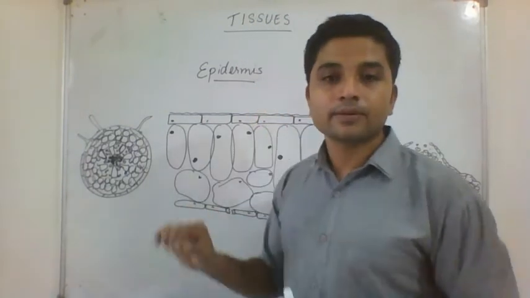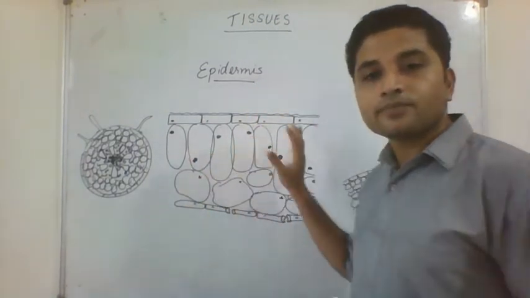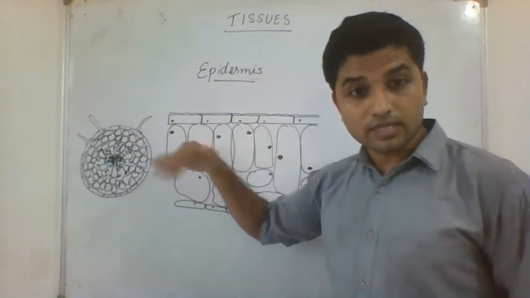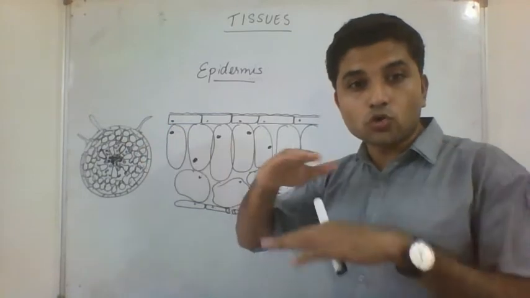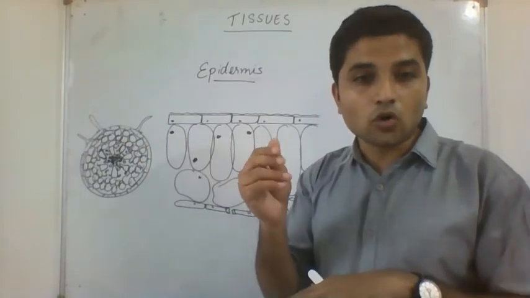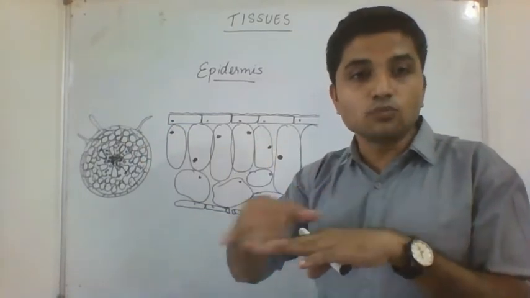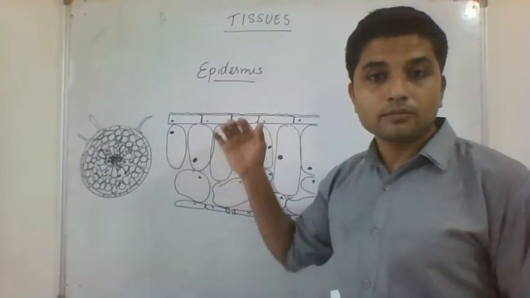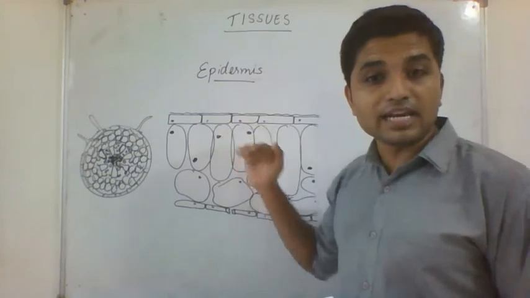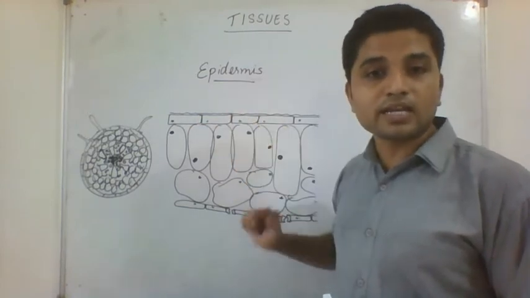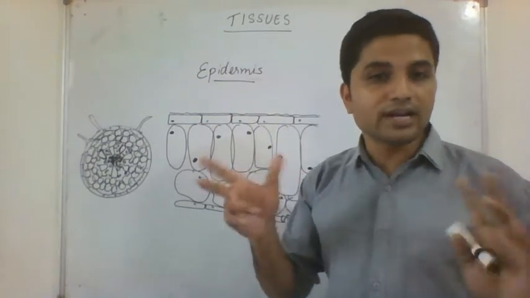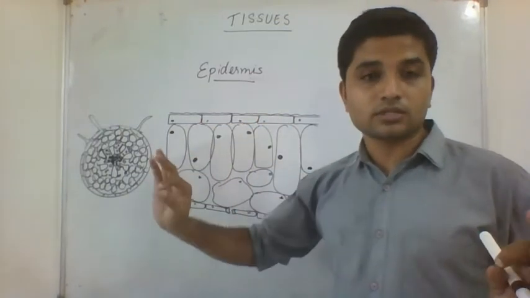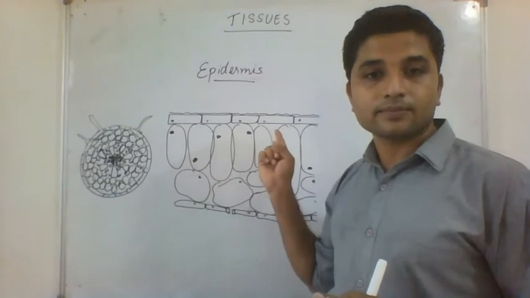Let's see the next. Here, what I have drawn is a section of a leaf. This is the upper epidermis of the leaf, the upper covering of the leaf, which looks dark green and looks oily or waxy from the top, very smooth from the top. And if you see the bottom, it is very rough. There are two different epidermal layers in a leaf. The upper epidermis and the lower epidermis both have different characteristics. See this, the upper epidermis is usually continuous without any space.